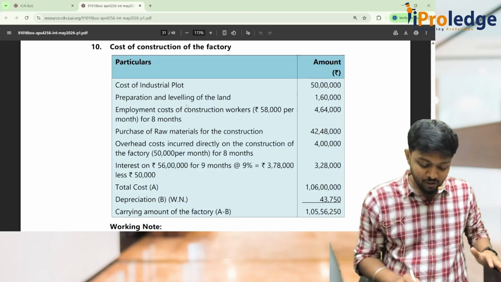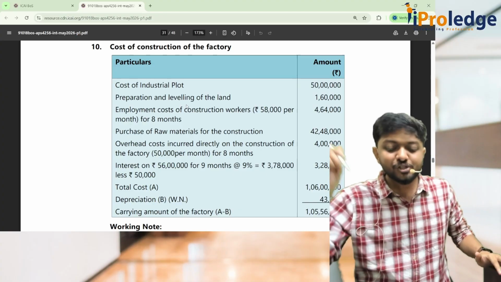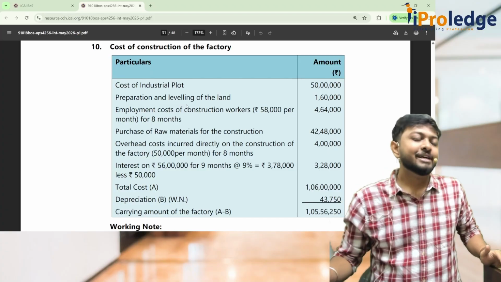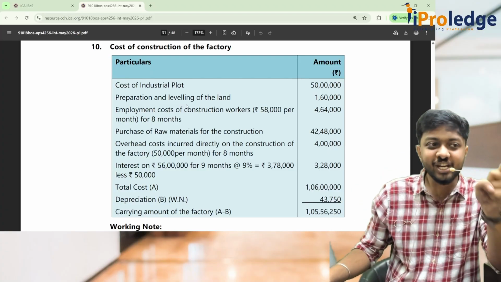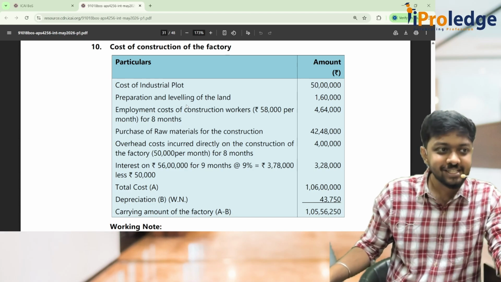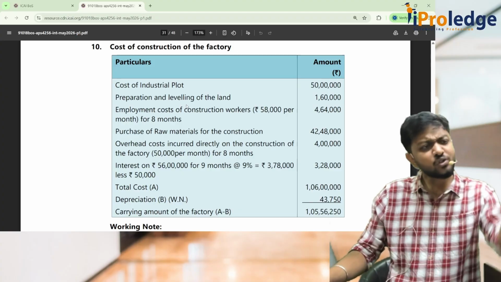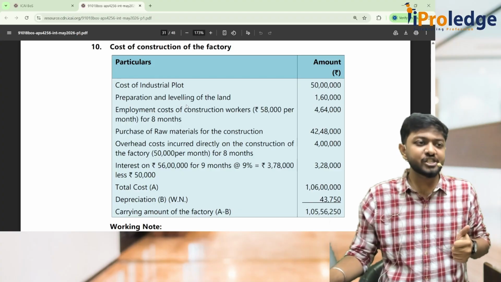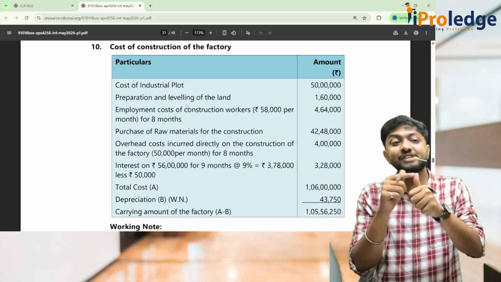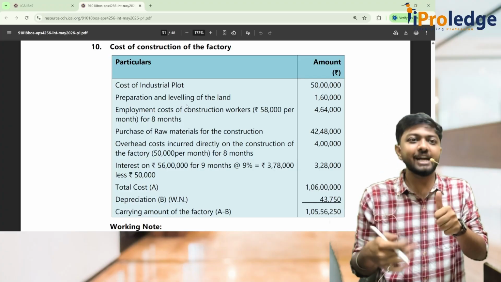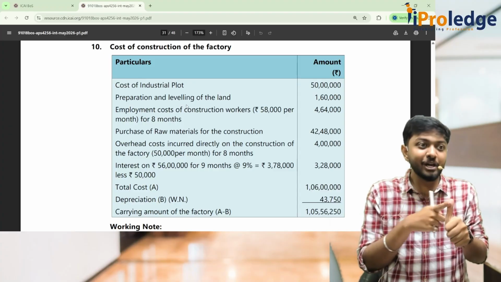Then interest, so coming to the interest. For how many months are you supposed to capitalize? 56 lakhs is the loan, into 9% is the rate, into, in the question they have told 8 months, but in the answer they have done 9 months. And also see, when did we start the construction? We can capitalize the interest only from the point when we have started the construction activity. When did the construction activity start? April, it started from April, no?